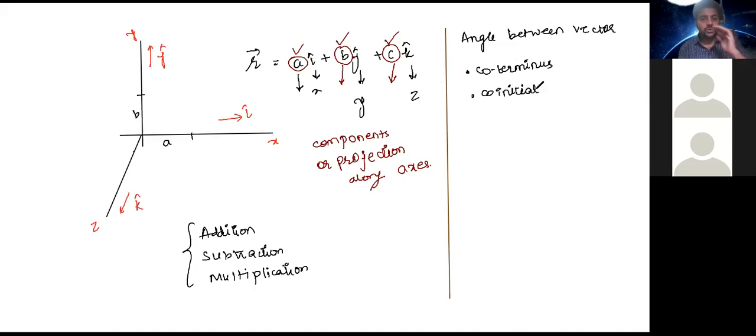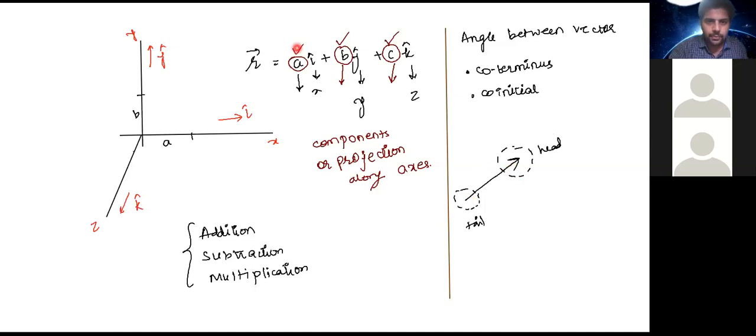So what does coterminous mean? Co is same, terminus is ending. This is how a vector starts. Have a look, I will draw it here. If this is the representation of a vector, this is called the head and this is called the tail of a vector.